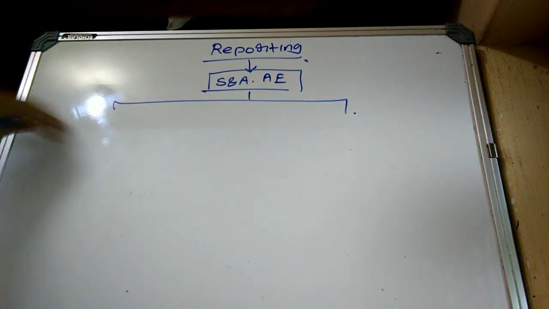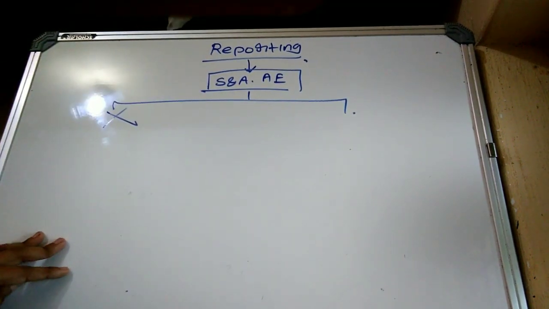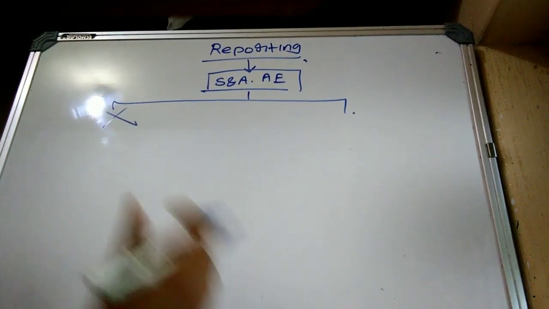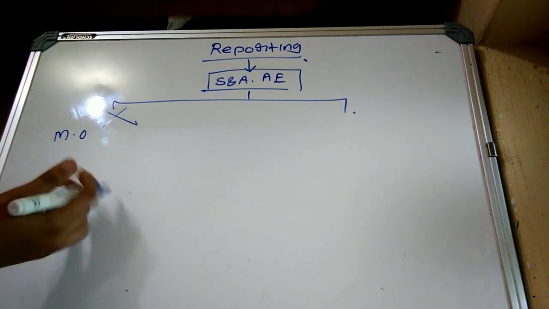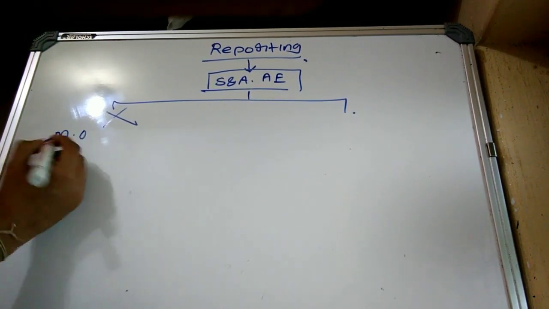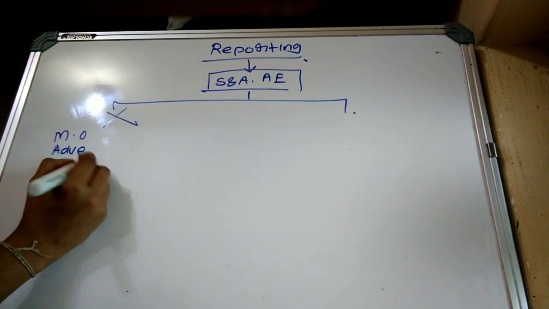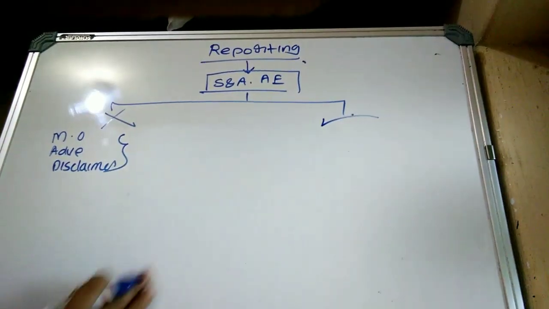Suppose the concerned auditor of the user entity is not obtaining sufficient and appropriate audit evidence with respect to the services which have been provided, or in respect of any matters of the user entity. In that case, they may issue a modified opinion, that is, a qualified audit opinion. It can be a qualified opinion, an adverse opinion or a disclaimer, right? Next case, they obtained sufficient and appropriate audit evidence.